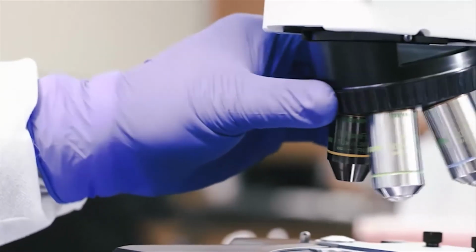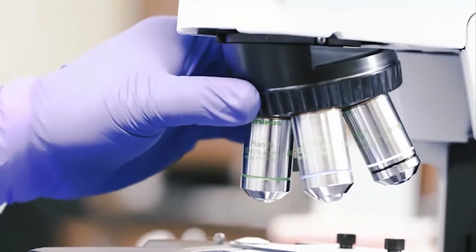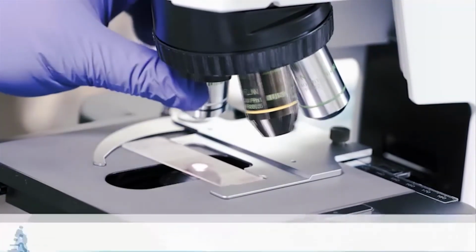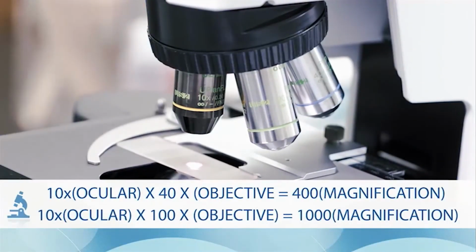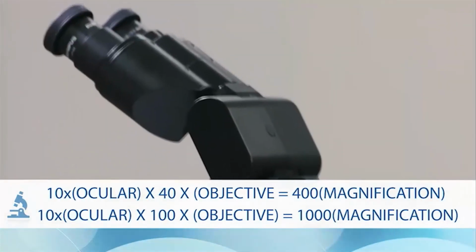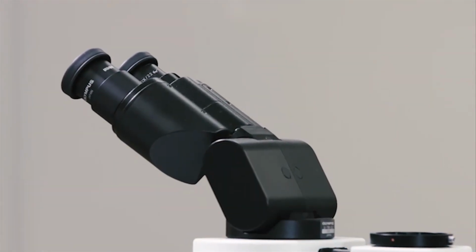The objectives attached to the nose piece have a magnification of 10x, which is low power, 20 and 40x, which is high dry, and 100x, which is oil immersion. To determine the total magnification of an object you see in the ocular, you multiply the magnifying power of the objective lens, which is either 10x, 40x, or 100x, by the magnification of the ocular lens, which is 10x.